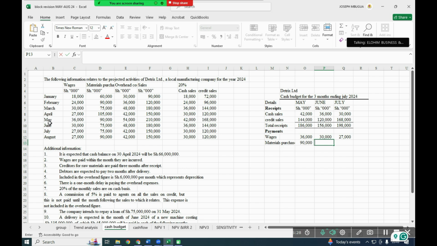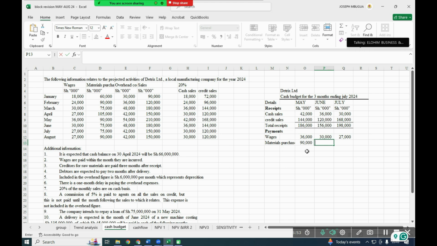But the moment they are saying after 3 months, it means we shall count the whole of February, regardless of when we bought it, the March and the April. So the dates when we bought it don't matter, because they are not saying whether we bought it at the end or at the beginning. So whether it's at the beginning or at the end, that will not matter. You will still count the whole 3 months when you are counting.